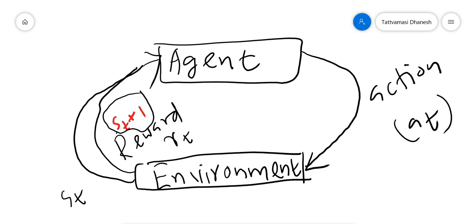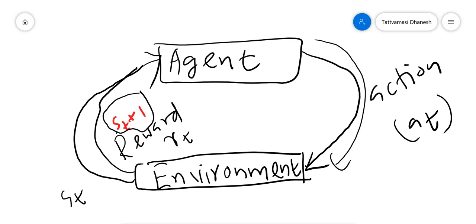So it's simple. The agent takes action based on the environment, and if the agent is attaining its goals, the agent is rewarded and moved to a new state ST plus 1, and the same process continues. This is a cyclic process. But if he is failing, he will remain in the same state ST and he will be punished.